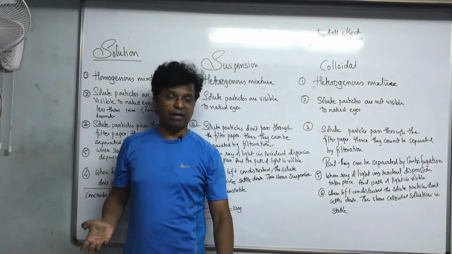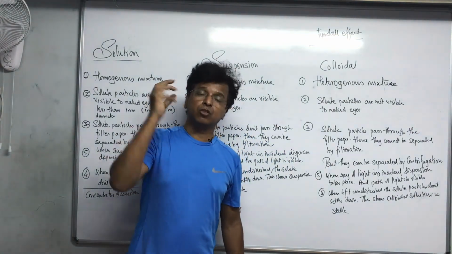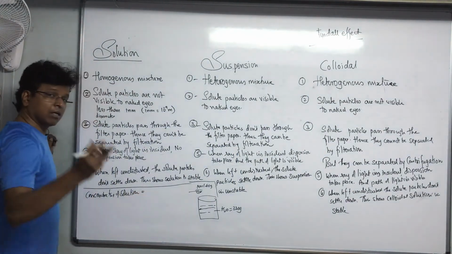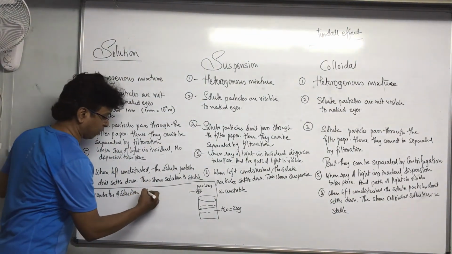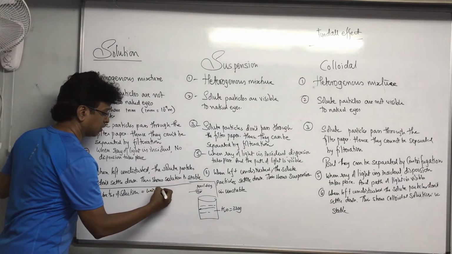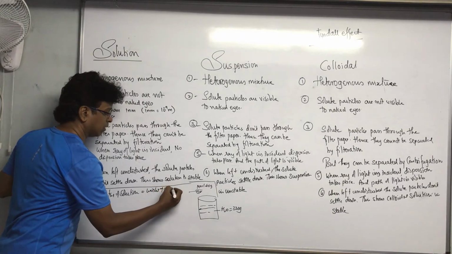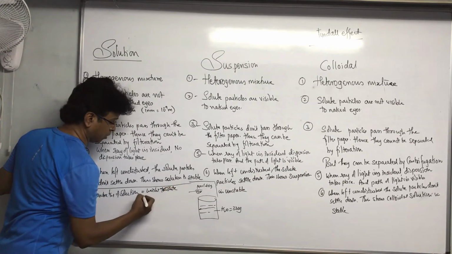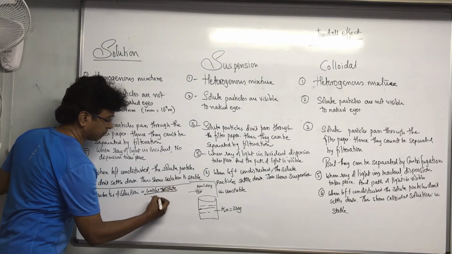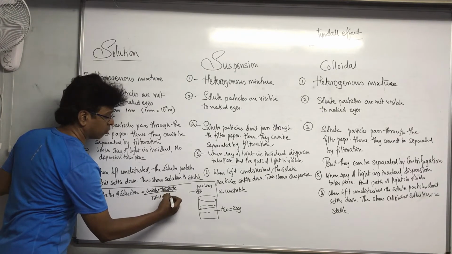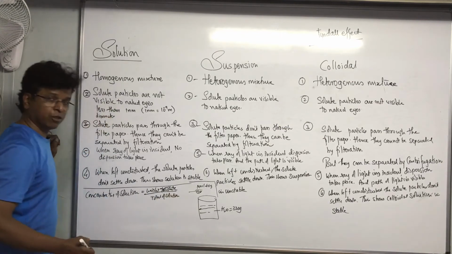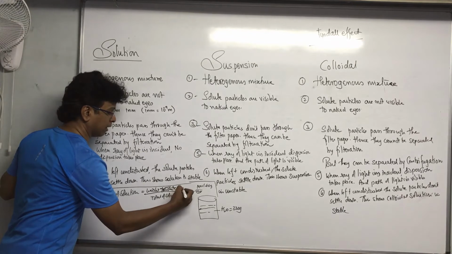Because I am finding concentration of solute, it will be equal to weight of solute upon total weight of solution, into 100.